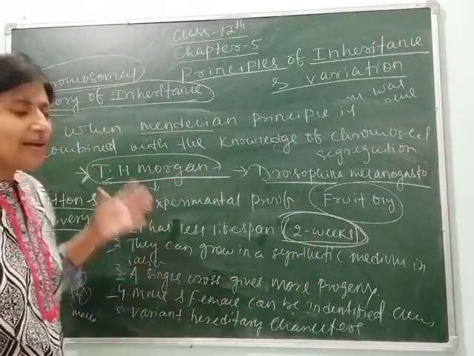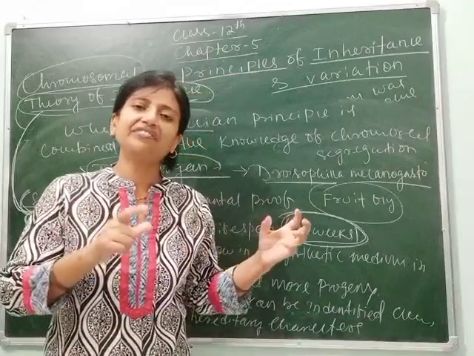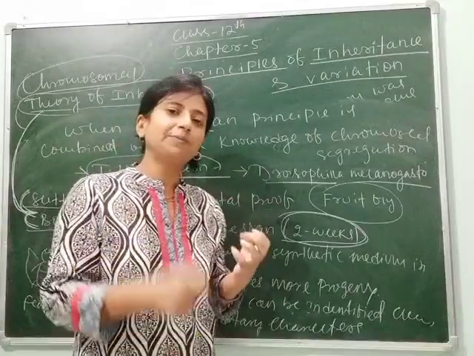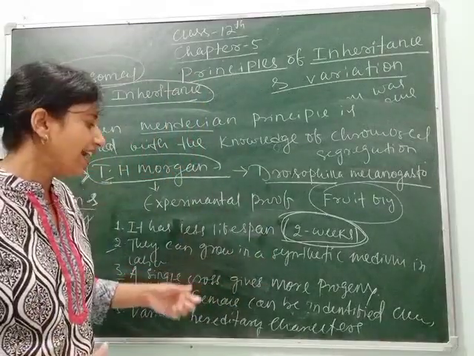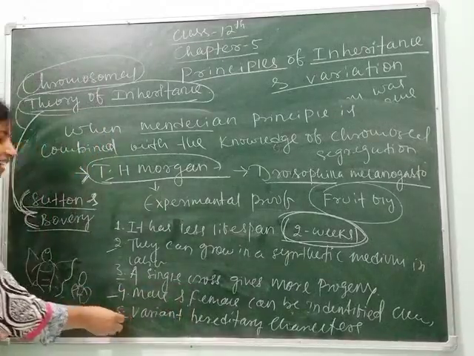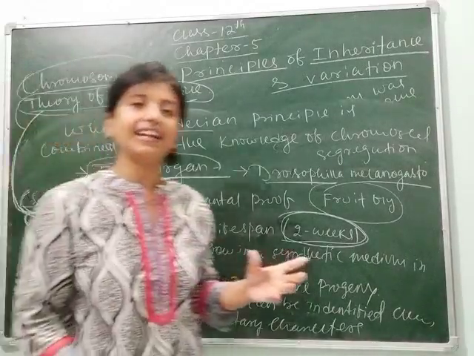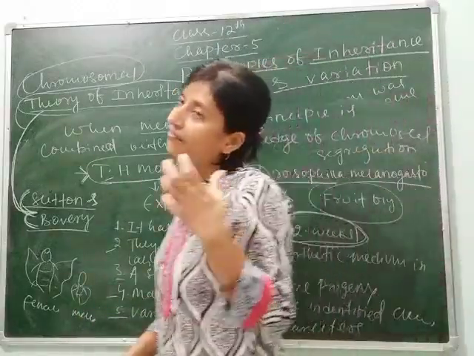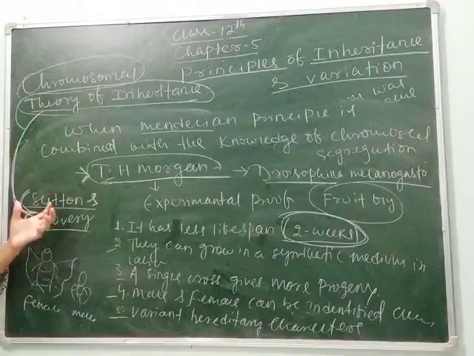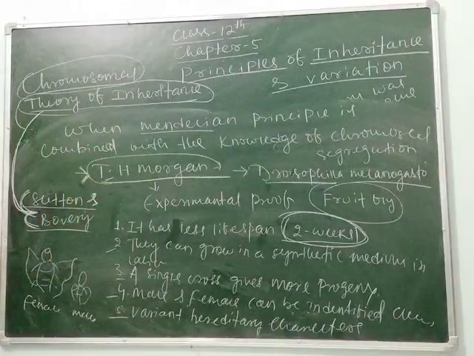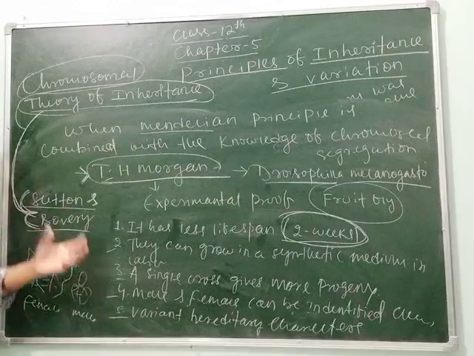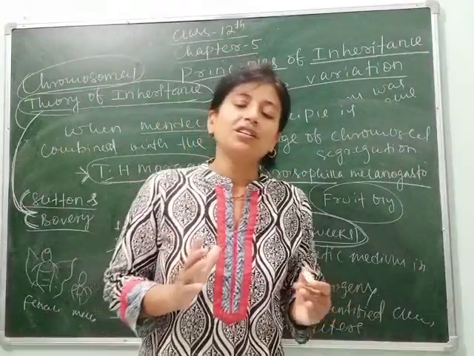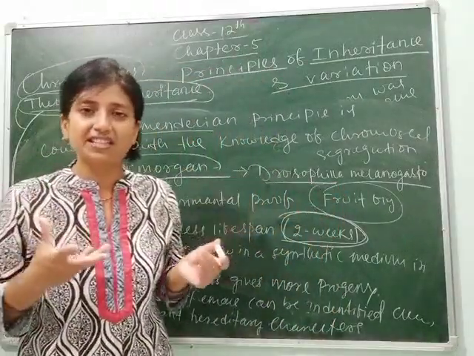Fourth reason, male and female have distinctive structures due to which they can be easily identified and taken for the experiment. The female is larger in size and the male is smaller in size. Again, they have variant hereditary characters, means they have many changing characters, due to which we are able to know more about their different characters. Clear, students?